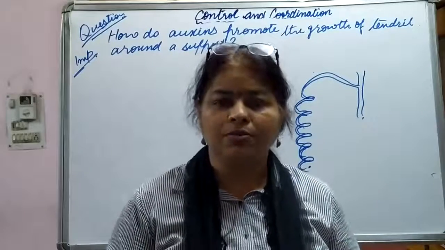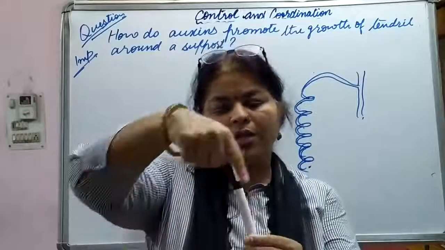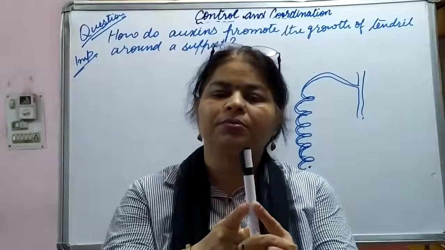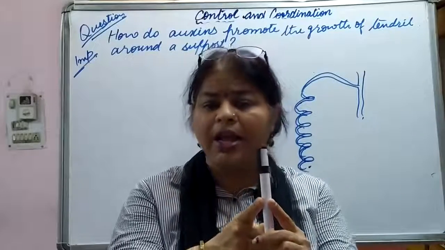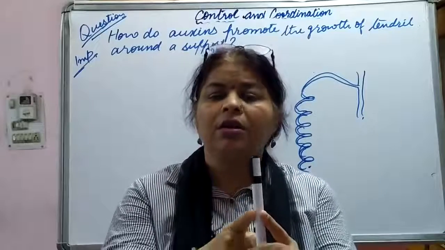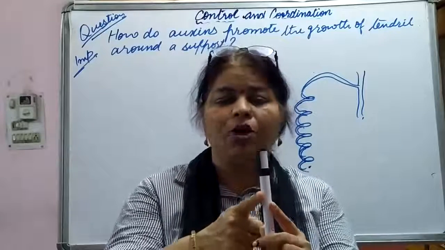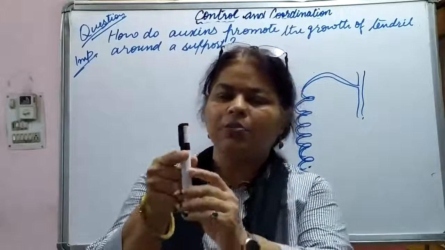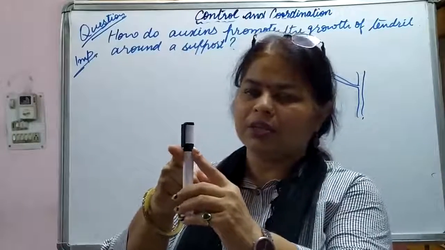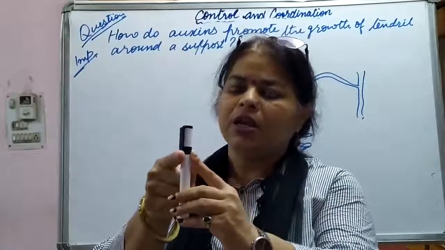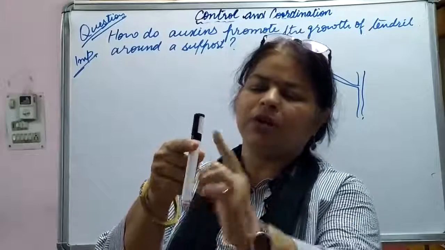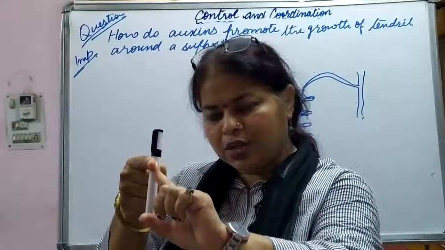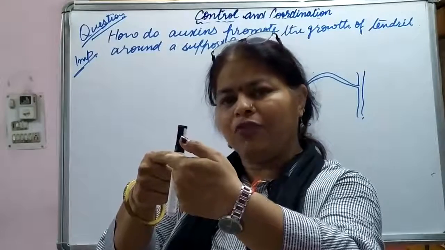with any support, say this is the support, and the tendril has come in contact with this. So what is going to happen? The part touching the object does not grow as rapidly as the part of the tendril away from the object. See how it happens. For example, this is the tendril, it is coming in contact with the support. So this part which is coming in contact, here auxin is present. Now this auxin diffuses from this part to this part. The part which is touching, from here the auxin travels or diffuses to the free part.